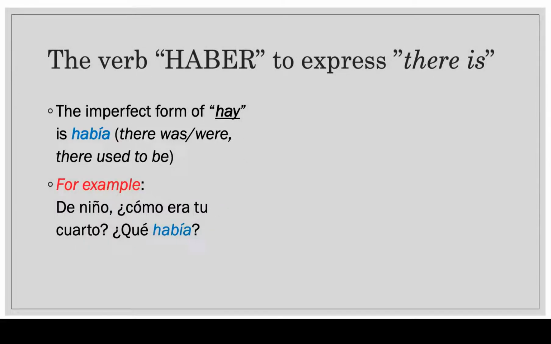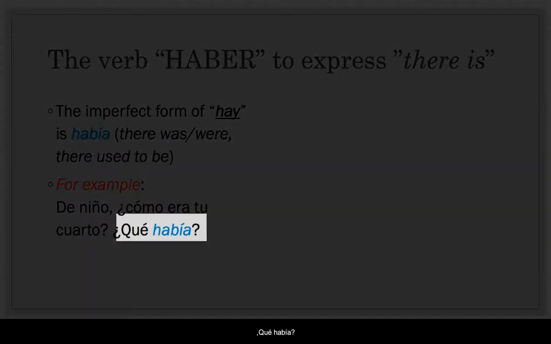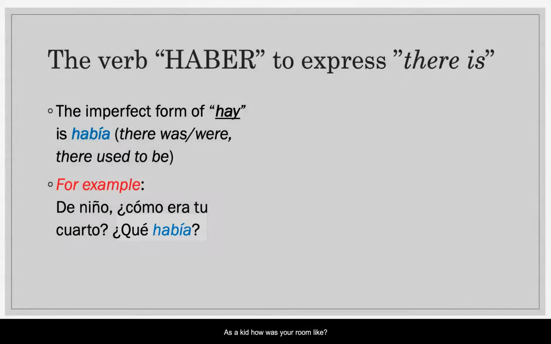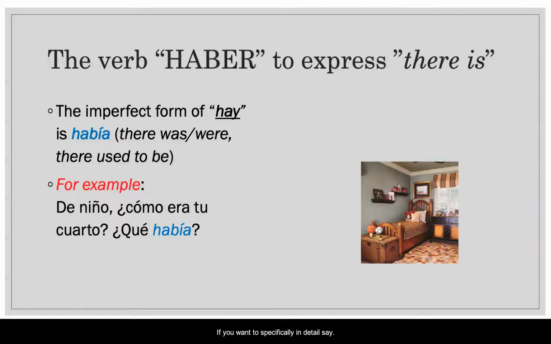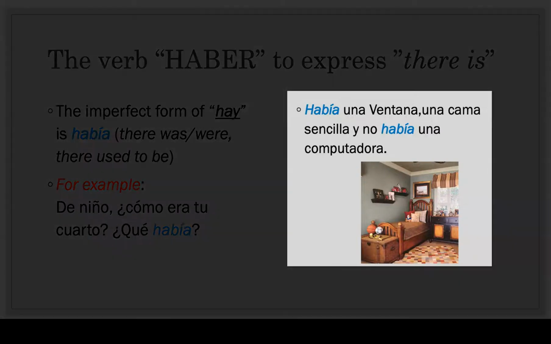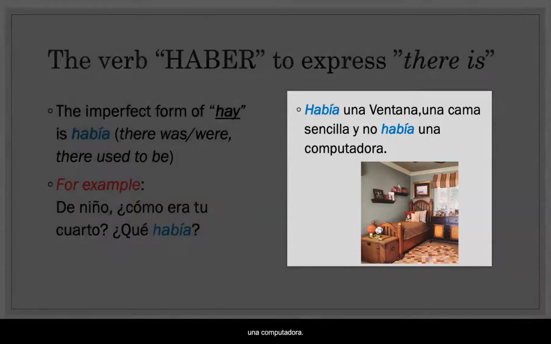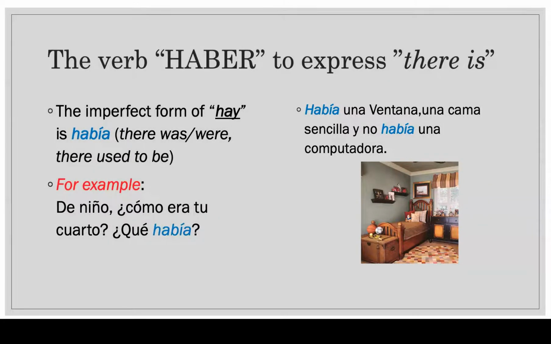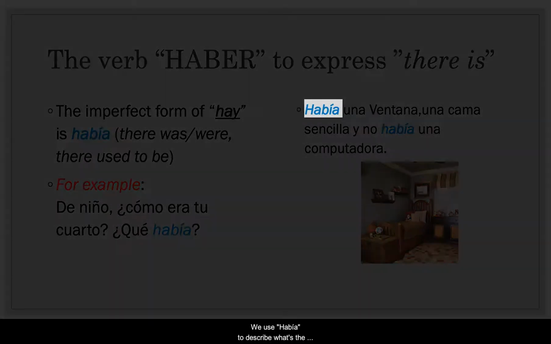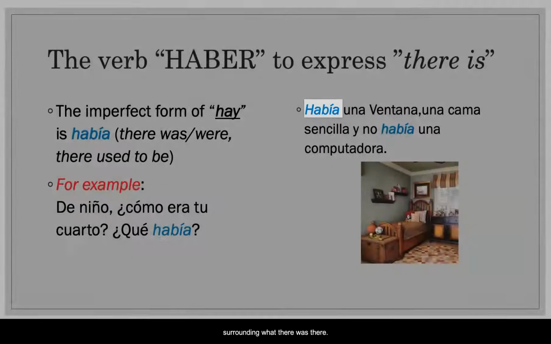For example, someone asked this question: "De niño, ¿cómo era tu cuarto? ¿Qué había?" As a kid, how was your room like? What was in there? So if you want to say specifically, in detail, what that room looked like, you could use the verb haber in the past. "Había una ventana, una cama sencilla, y no había una computadora." There was a window, a single bed, and there was not a computer. We use "había" to describe the surroundings, what there was there.